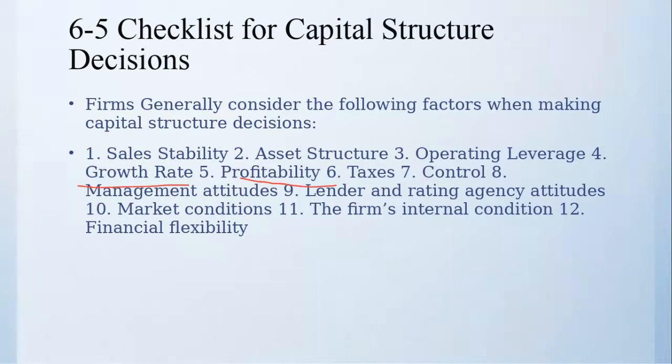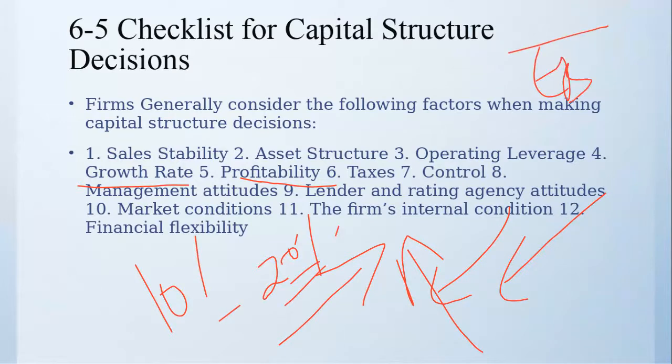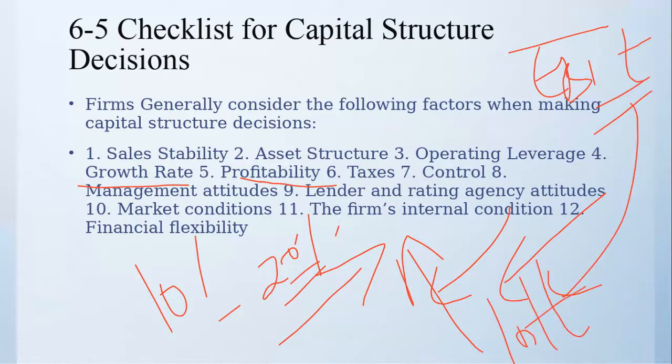Next, profitability. If you have a huge amount of profit, it doesn't matter if you take from debt. For example, if you have billions of dollars in profit, why would you want to add equity? You never want to add equity unless you are in a dire situation. If your profit is really high, you definitely want to add more debt, maybe 10% or 20% more. If your profitability or EBIT is high, you can usually pay interest easily. So no worry at all, right? It depends on profitability.